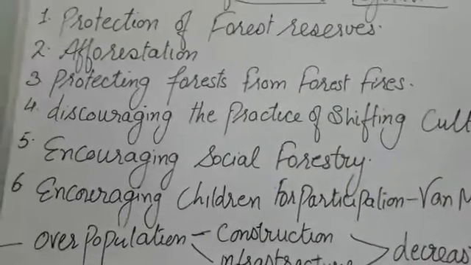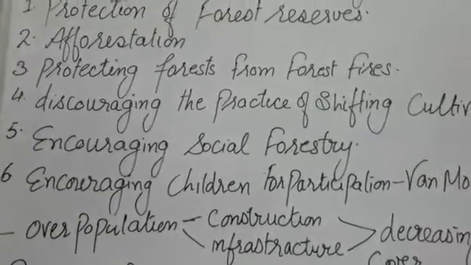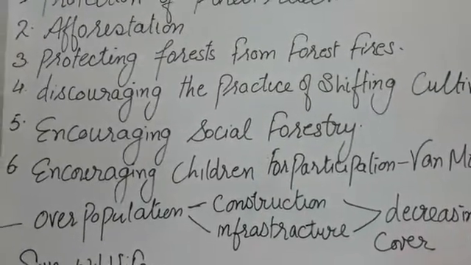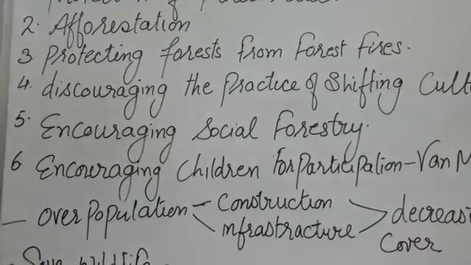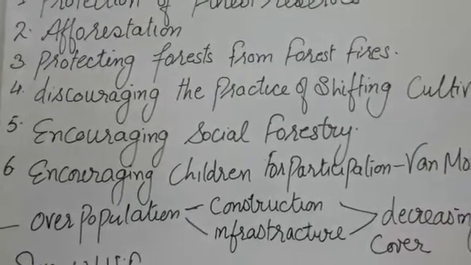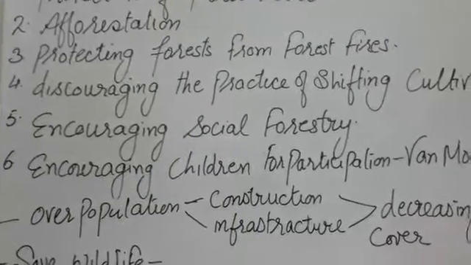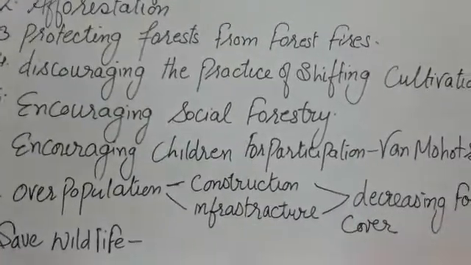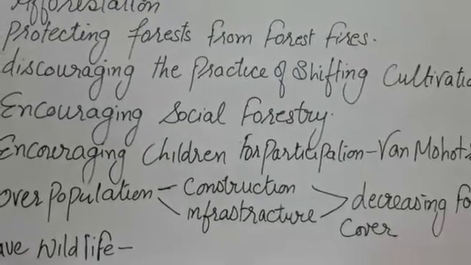It means the person uses the same piece of land for a period of 2 or 3 years, and after using the land continuously for 2 or 3 years, when the soil loses its fertility, the person will shift to another piece of land for cultivation, and this practice should be discouraged.